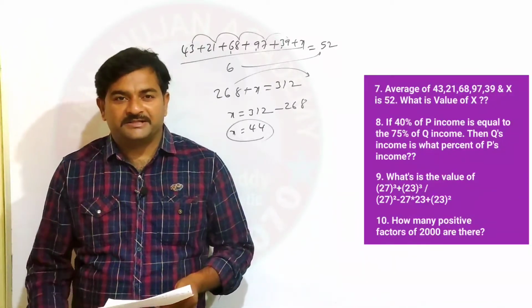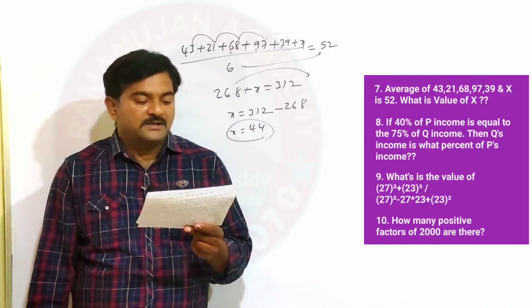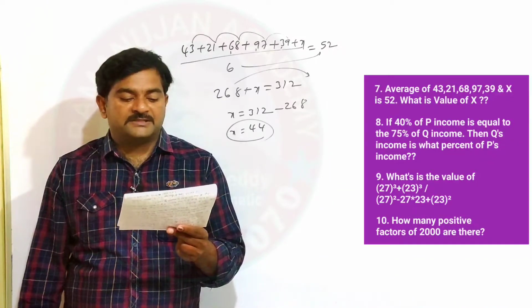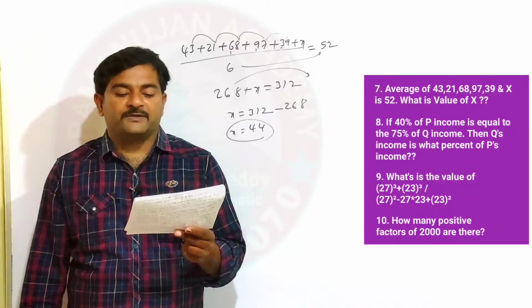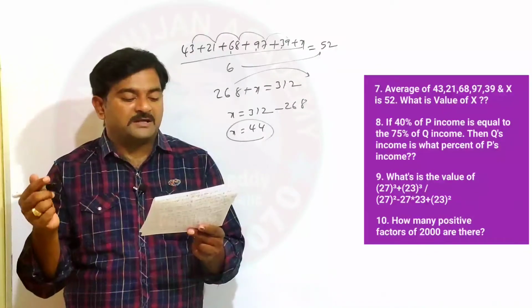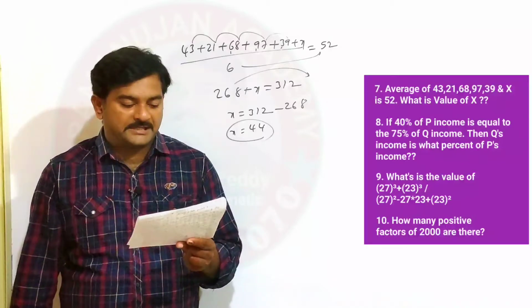You can see the next question on the screen. If 40% of P's income is equal to 75% of Q's income, then Q's income is what percentage of P's income? I repeat the question.